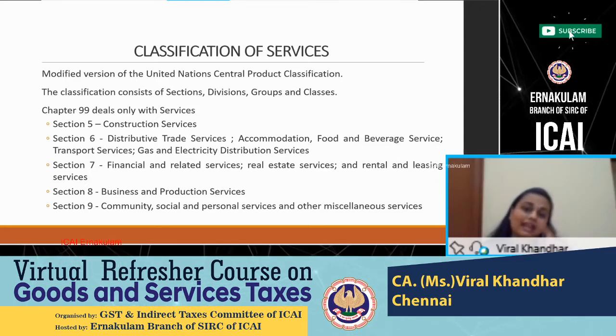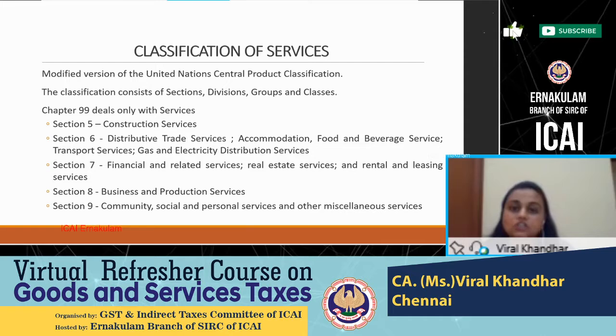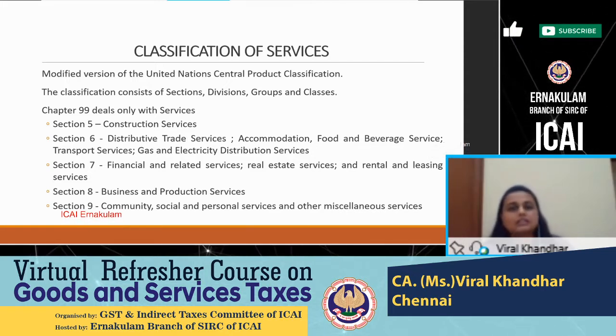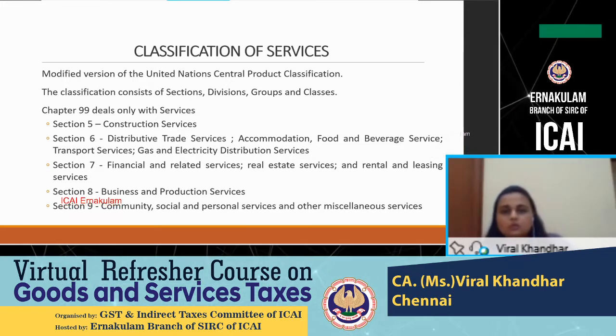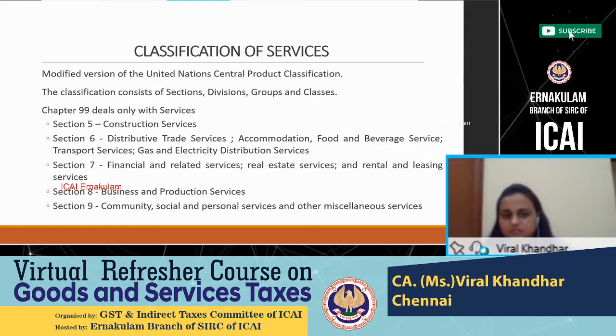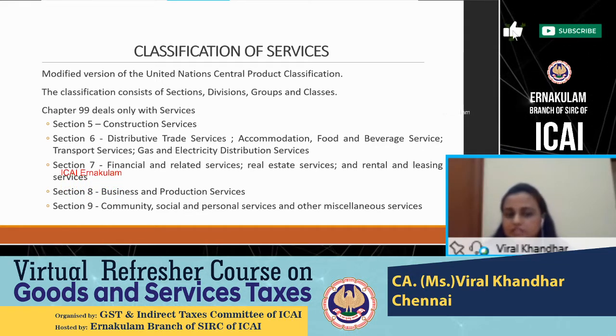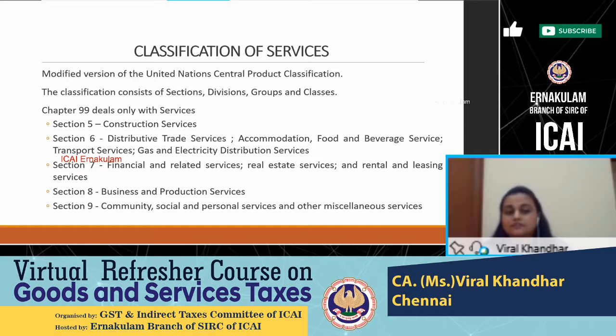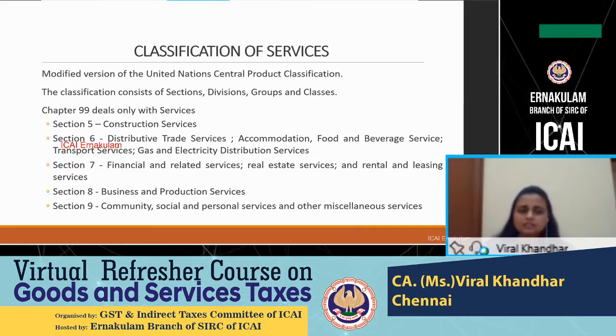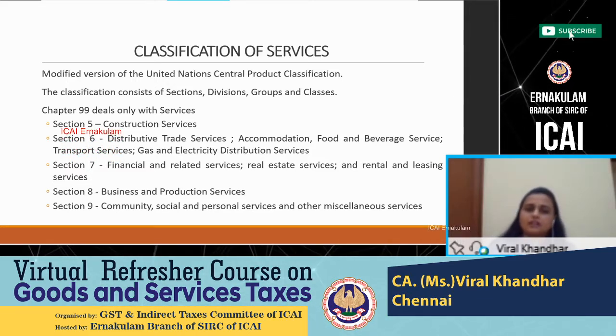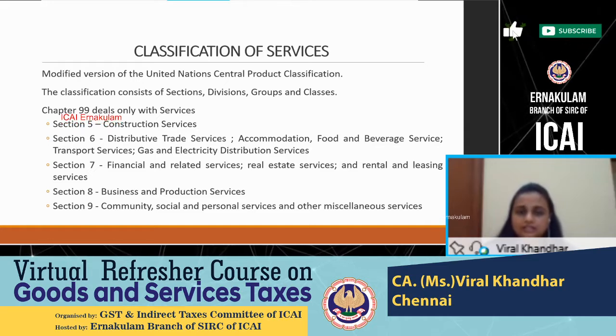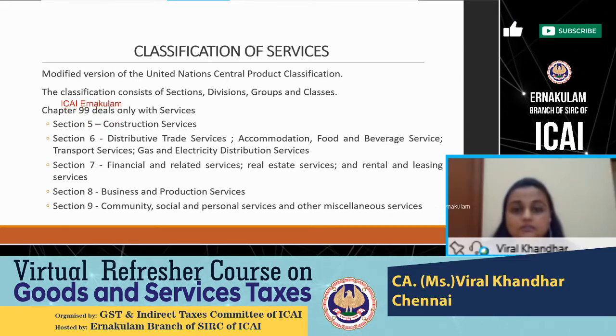So that annexure is based on the United Nations Central Product Classification. It has nothing to do with the World Customs Organization or the HSN. It is divided into 5 chapters like we discussed, sections 5, 6, 7, 8, and 9, dealing with broad groupings, again further divided into headings and sections. So this is what I have on classification.